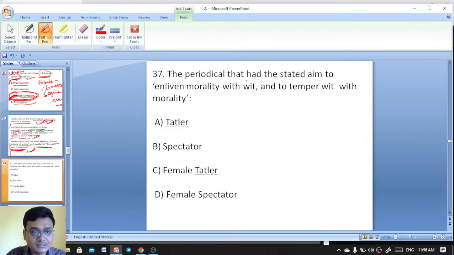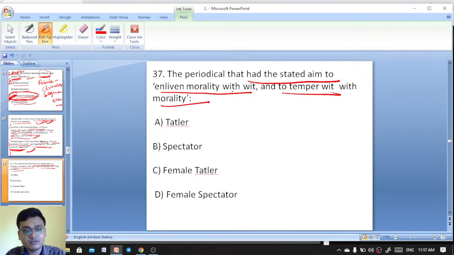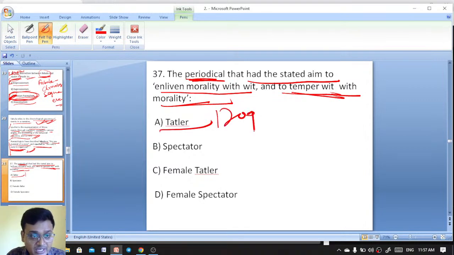Next question: which periodical stated its aim to enliven morality with wit and to temper wit with morality? The Tatler came in 1709.